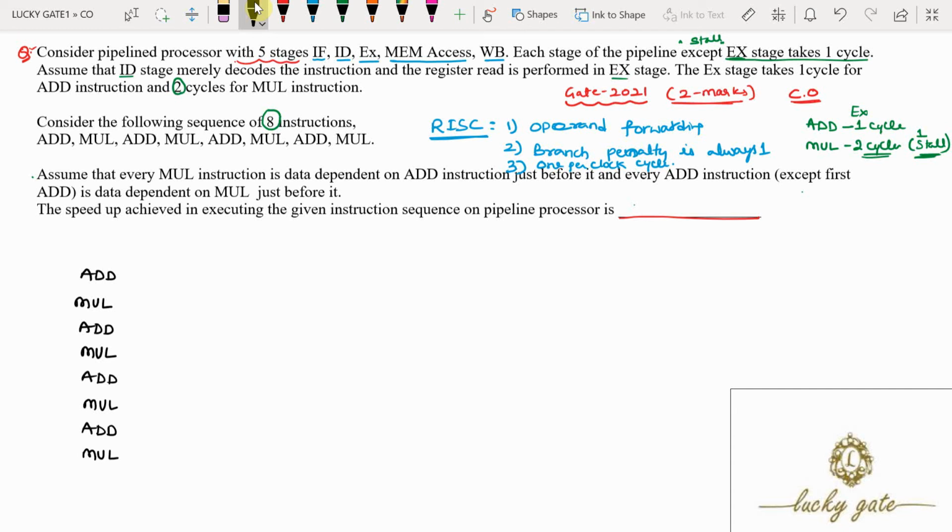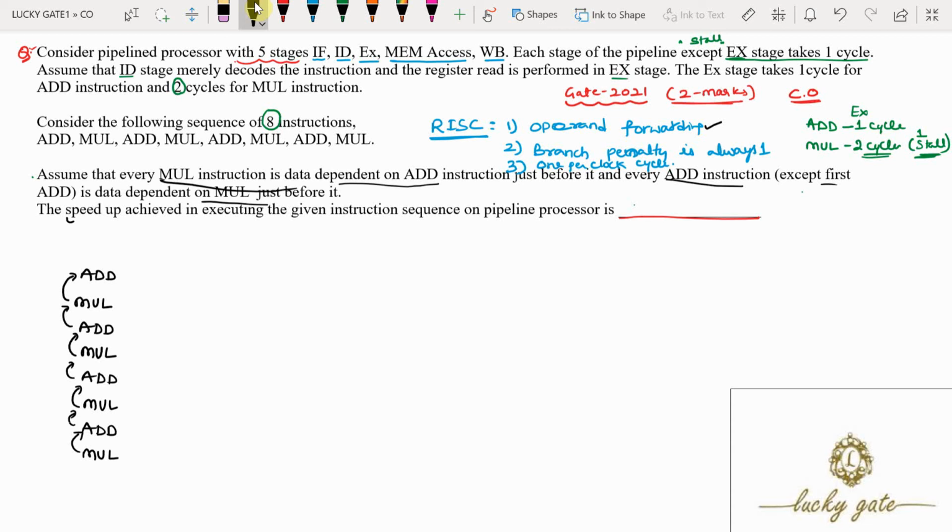Assume that every mul instruction is data dependent on the add instruction, means mul is depending on add. And here we need not worry about the data dependency. Why? Because operand forwarding is always possible. And every add instruction except the first add is data dependent on the mul just before it. Every add is data dependent on mul, except for the first add.